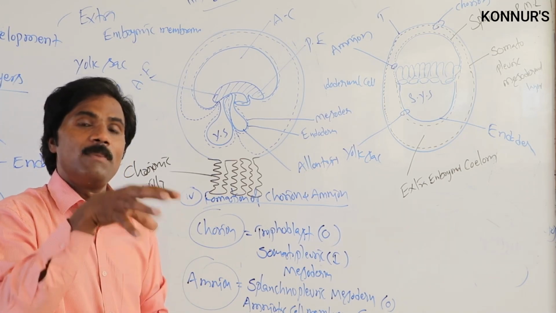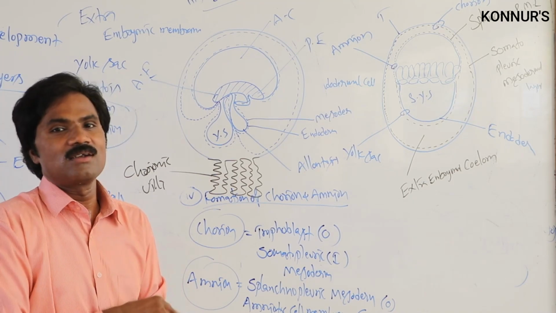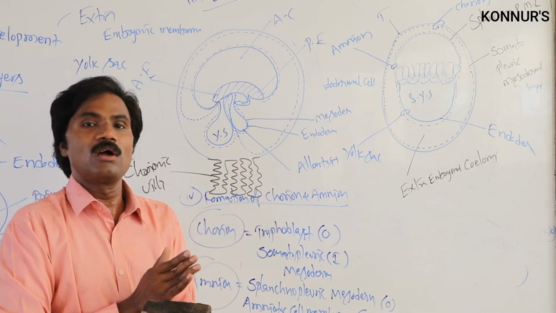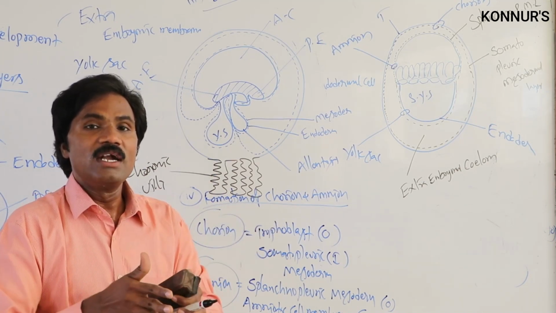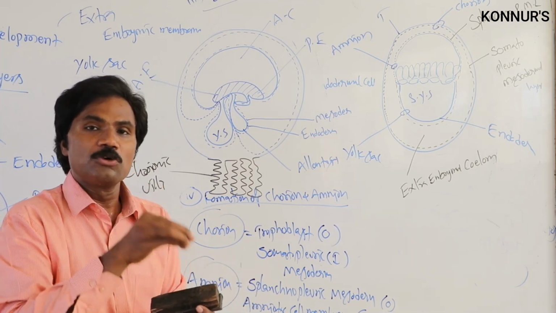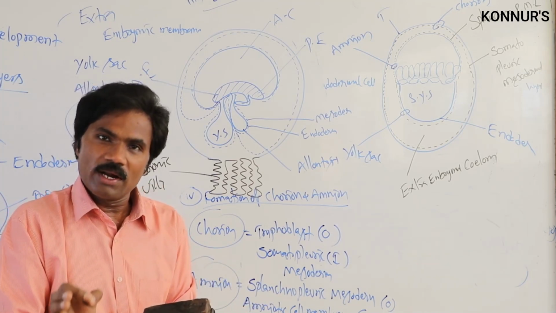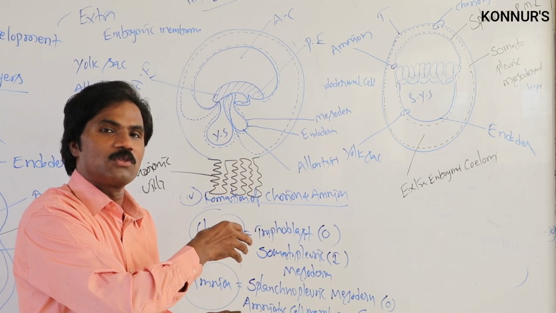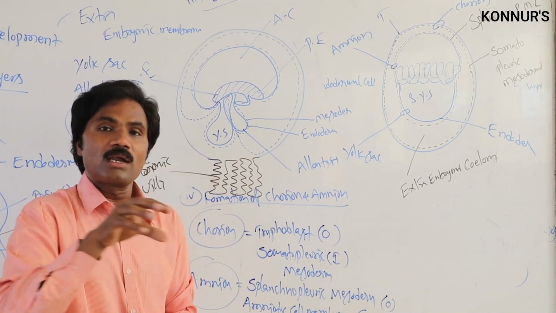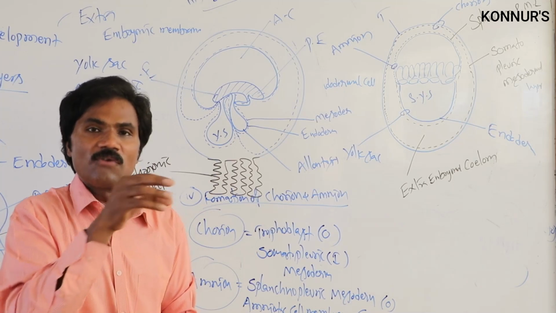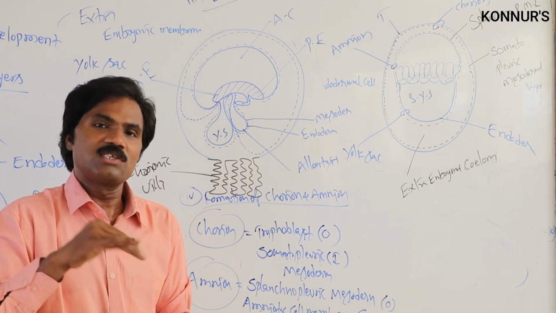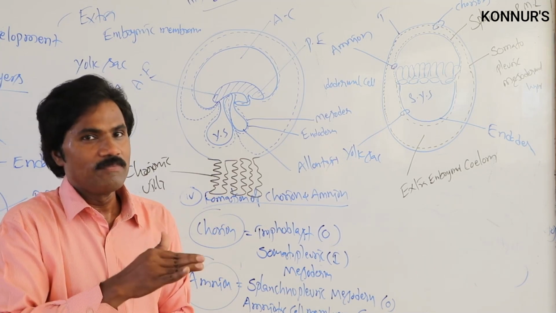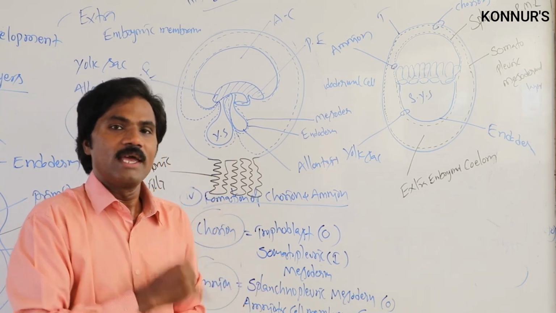Then it is bathed with blood vessels, that's why it is called hemochorial placenta. Then, according to its position, it is called metadiscoidal. So according to its position, there are three different types of placenta: hemochorial, metadiscoidal, as well as chorionic. The placenta plays a very crucial role. It transmits and distributes nutrients from mother to fetus, and exchanges gases. Carbon dioxide and nitrogenous substances pass from fetus to mother, and are excreted by the mother.